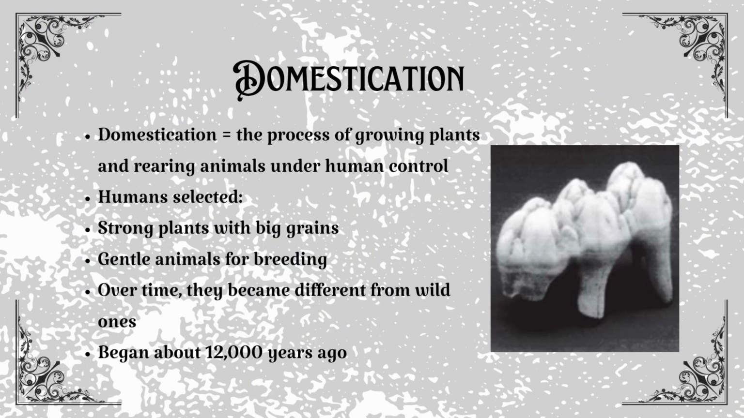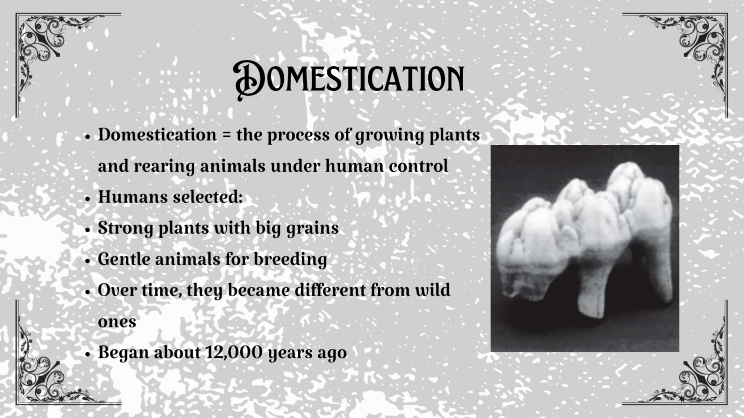Domestication, the big turning point. This process of growing plants and taming animals under human care is called domestication. People started selecting only the best seeds and healthiest animals. For example, they chose plants that gave larger grains or didn't fall easily, and animals that were gentle and strong. Over generations, these selected plants and animals changed. They became quite different from their wild ancestors.